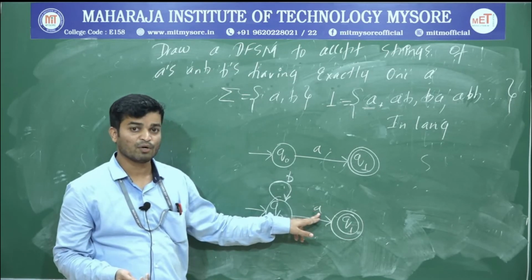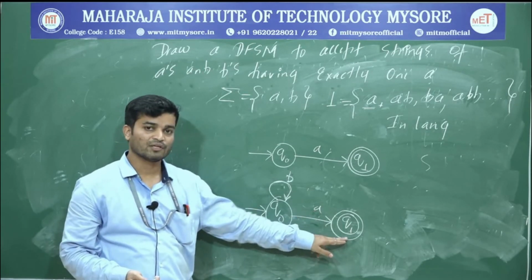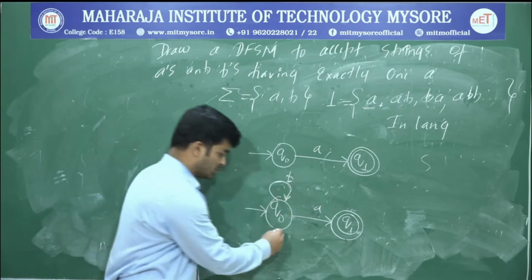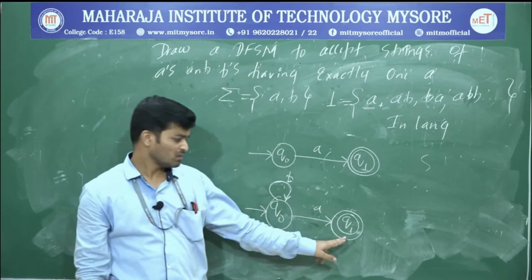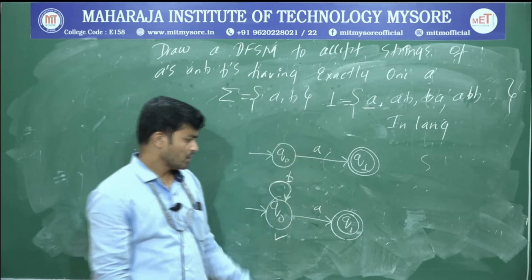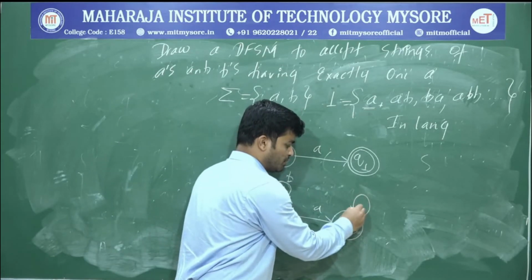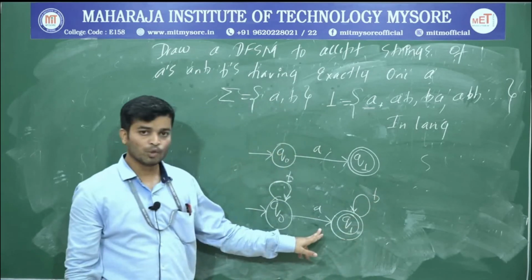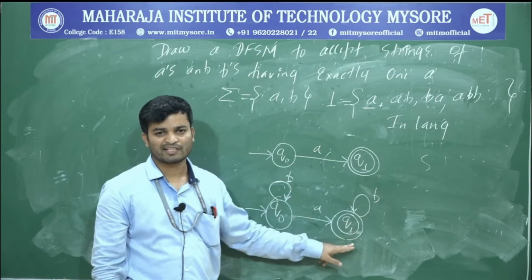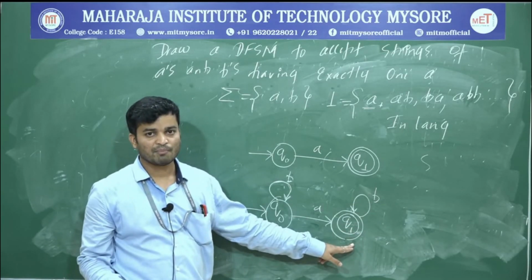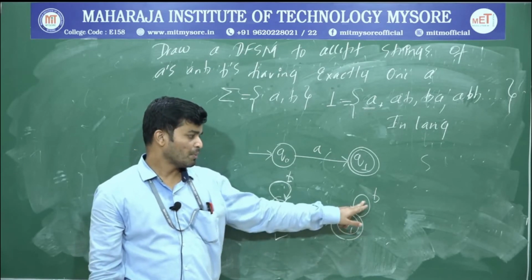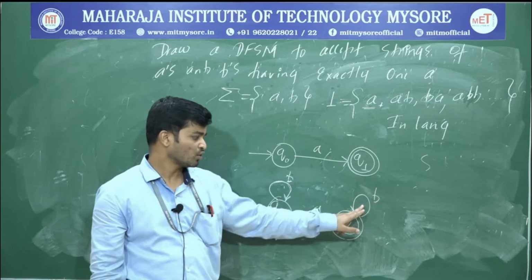We have exactly 1 A before going to the final state. Therefore that's a valid string. Now if you observe Q0, there's a path for A, there's a path for B. Now go to Q1, and give paths for both A as well as B. If I write a loop upon B, n number of B's, 1 A and n number of B's, before going to the accepting state, that's a valid string. So loop upon B is valid, and you can write the loop.